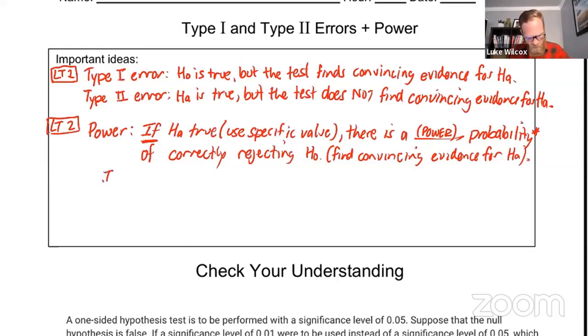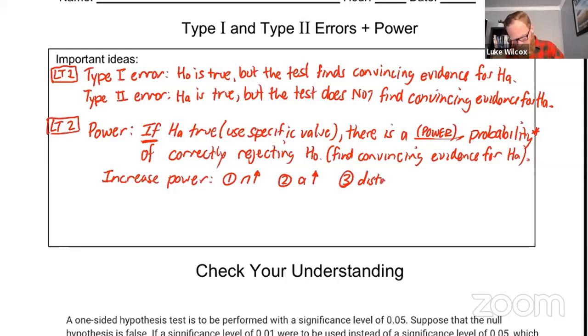Now let's make note of the 3 ways that we talked about where we can increase the power of a significance test. We had 3 different ways to do this. Number 1, this is probably the easiest way and the most intuitive, is to increase the sample size. Number 2 was to take that alpha value and increase it. And number 3 was to take the distance between the null and the alternative and make that distance bigger. So the distance between the null and the alternative, make it bigger, increase.